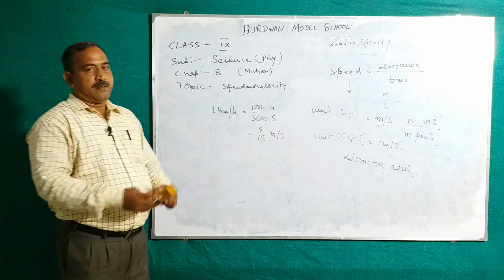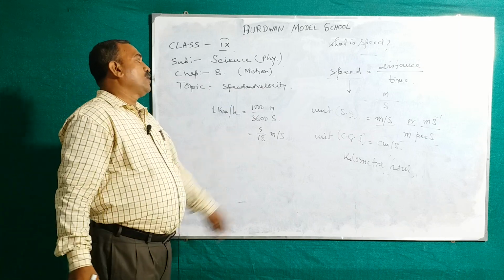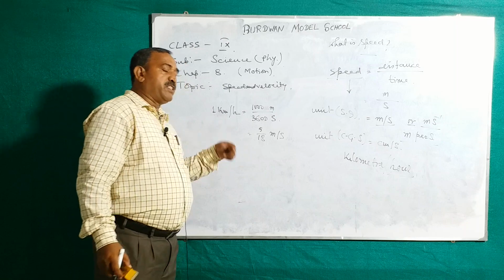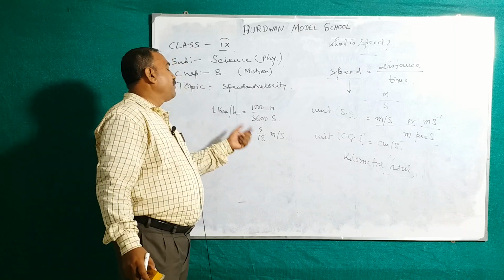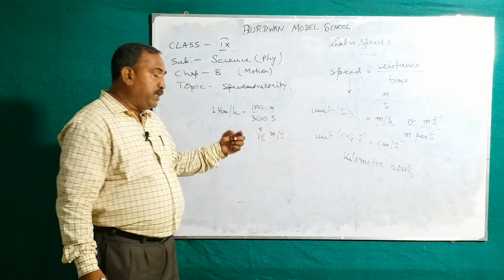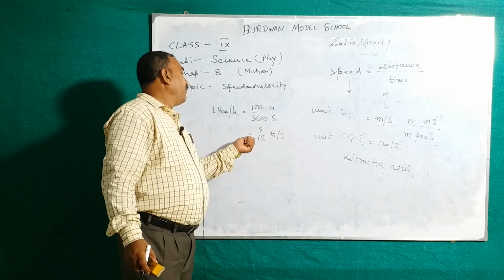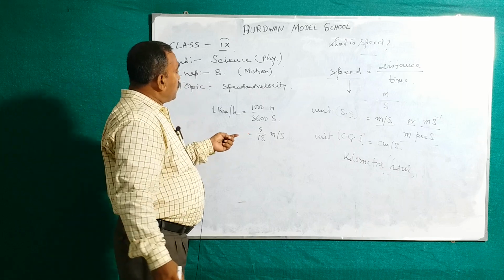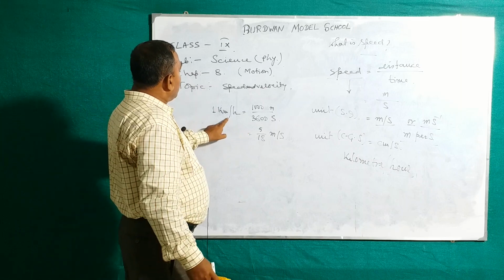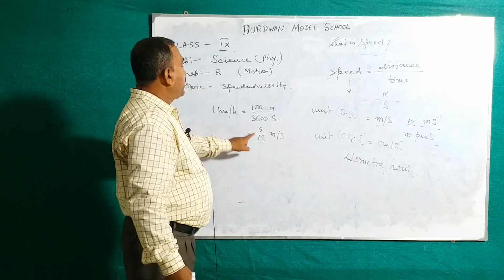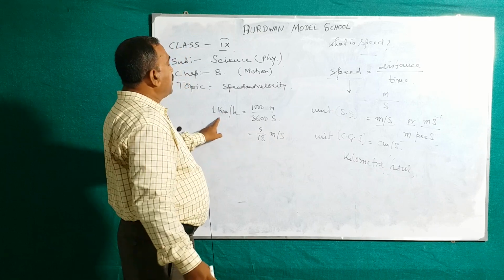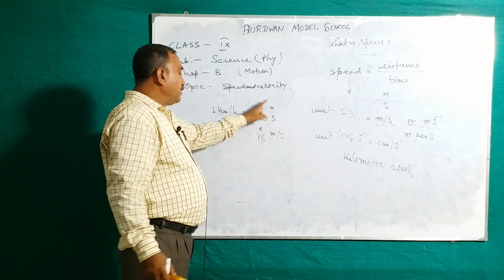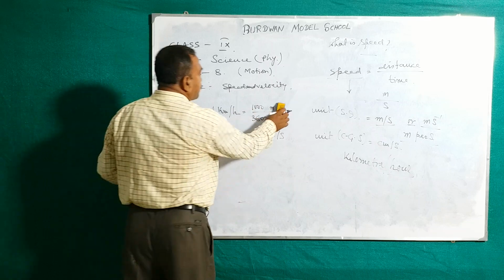you remember it. In many books you see that when kilometer per hour is changed into meter per second, you only multiply with 5 by 18. So why do we know 1 kilometer per hour equal to 5 by 18 meter per second? Because you know the relation between the kilometer and the meter and hour and second. This is the relation.